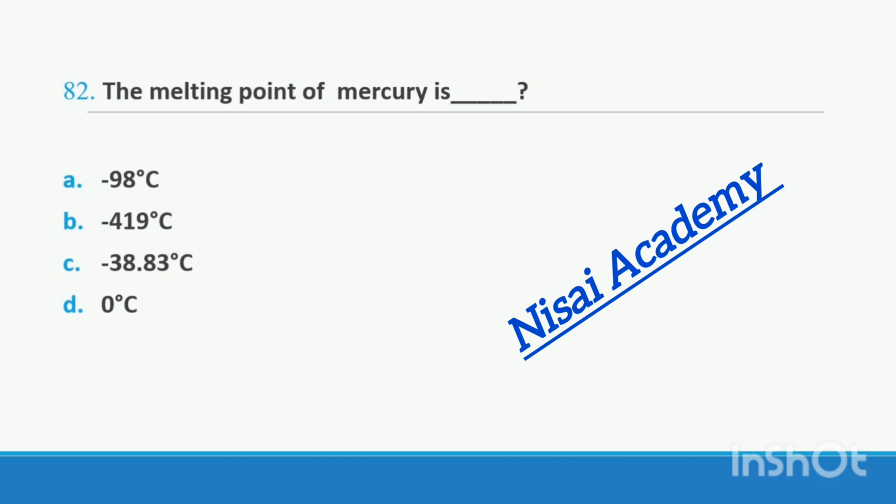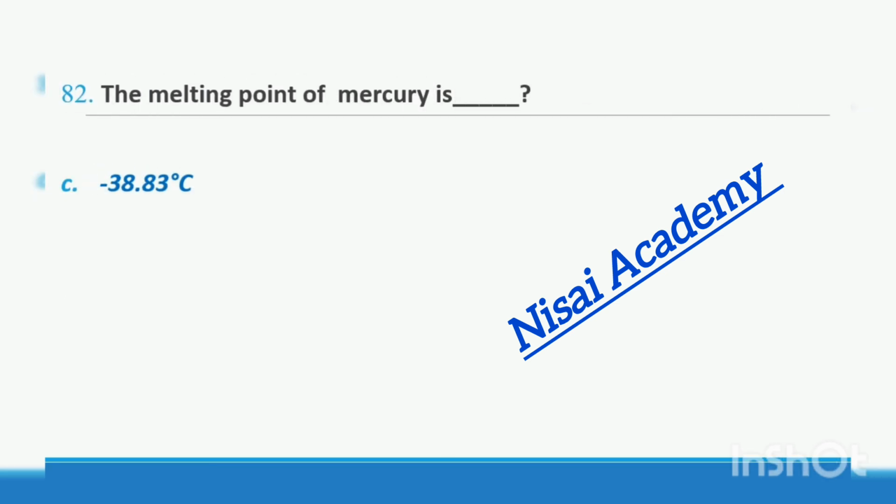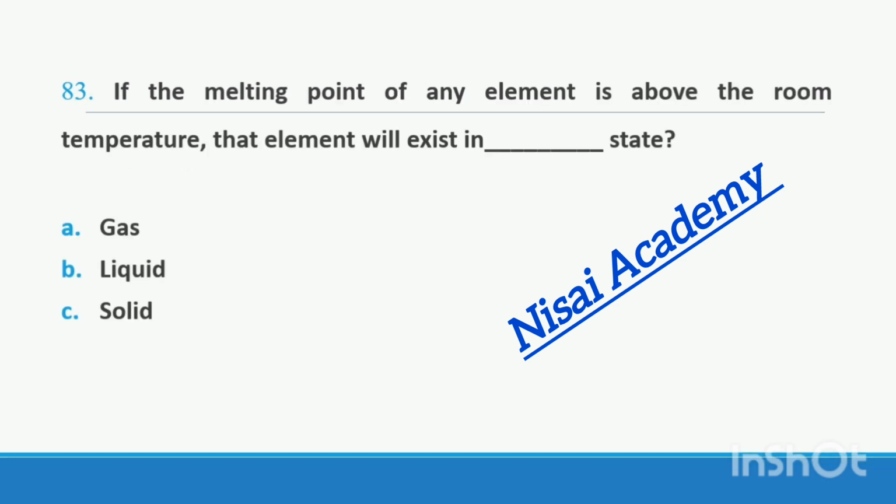The melting point of mercury is option A minus 98 Celsius, option B minus 419 Celsius, option C minus 38.83 Celsius, option D 0 Celsius. The melting point of mercury is minus 38.83 Celsius. Right option C.